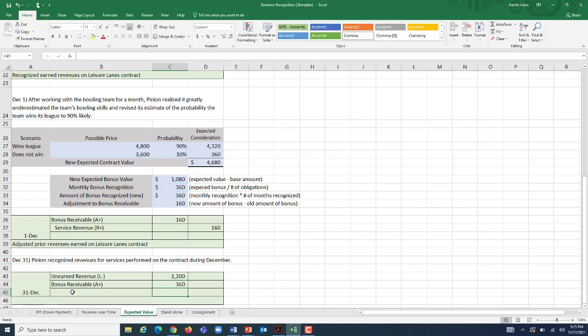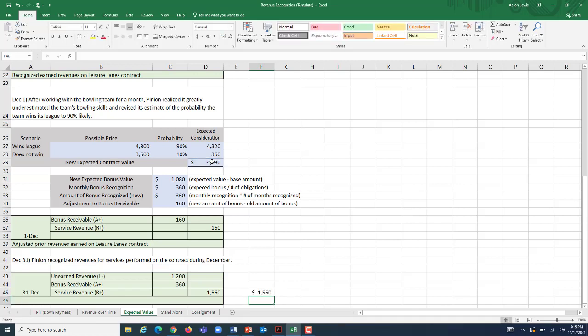So the amount of service revenue that we are going to be recording in total on this contract at this point in time is whatever makes our debits equal our credits, which is $1,560. Which is also conveniently our new expected consideration divided by the number of periods that we had in the contract.